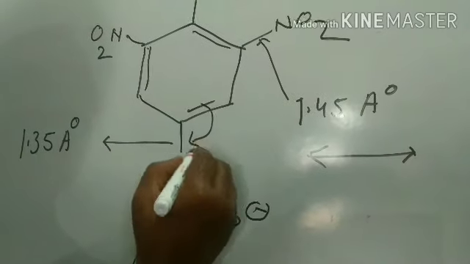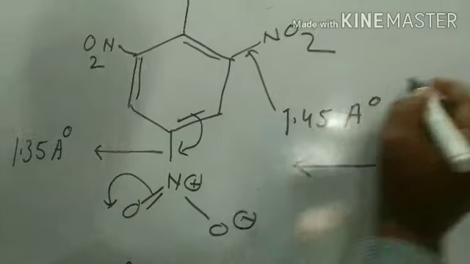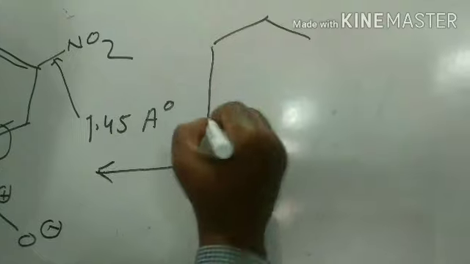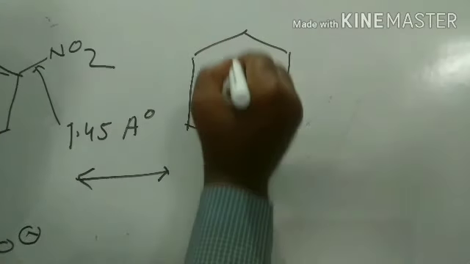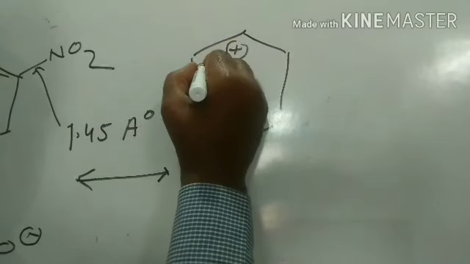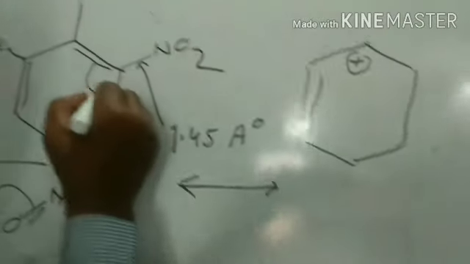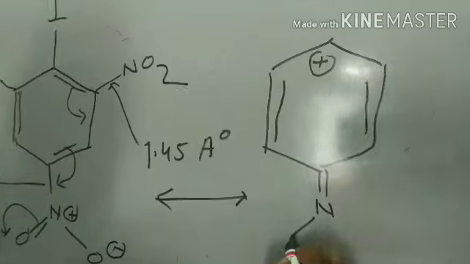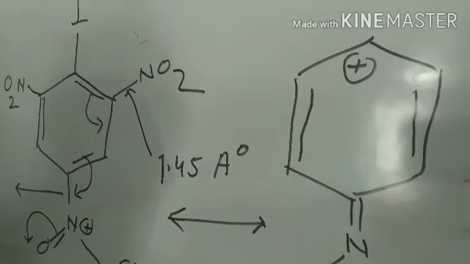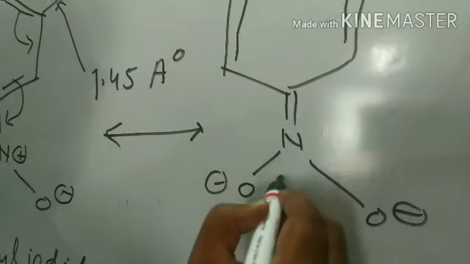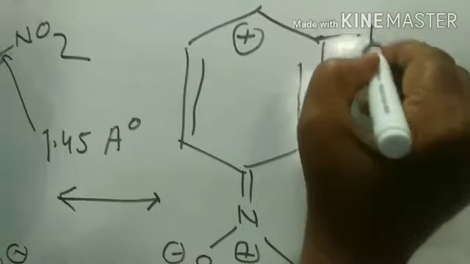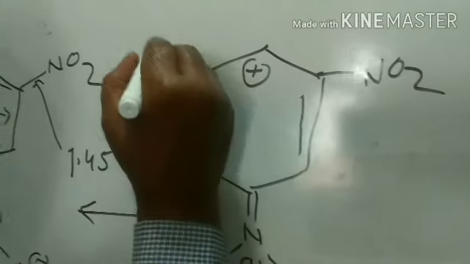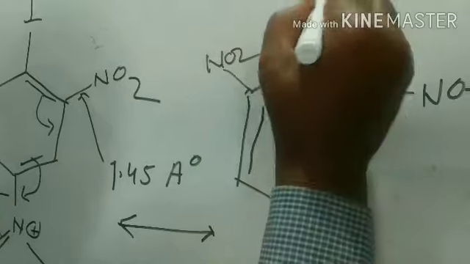This comes over here, this goes over here, so we get another structure, positively charged. This is NO2 group, this is NO2 group, this is iodide.